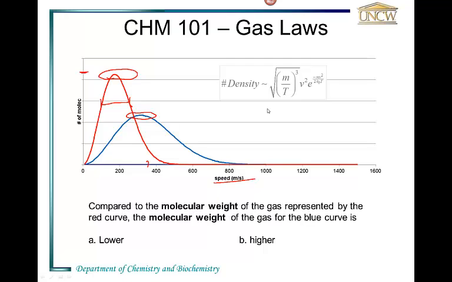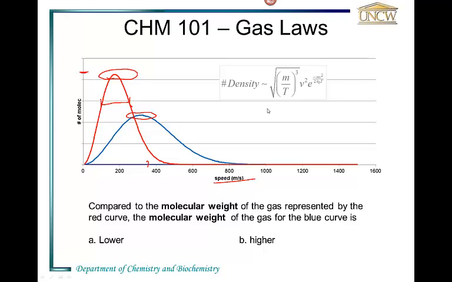Now, if we consider these two as gases at the same temperature but with different molar masses or molecular weights, we would expect heavier molecules to be moving slower if they have the same kinetic energy. And average kinetic energy is the same for molecules that are at the same temperature. So temperature is a measure of average kinetic energy.